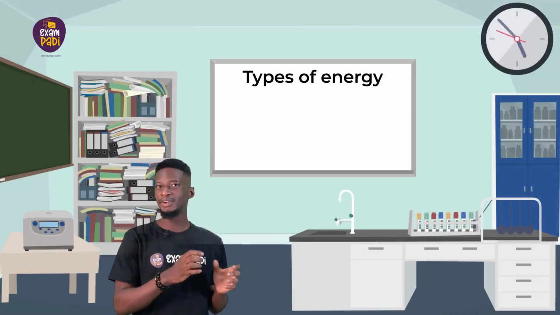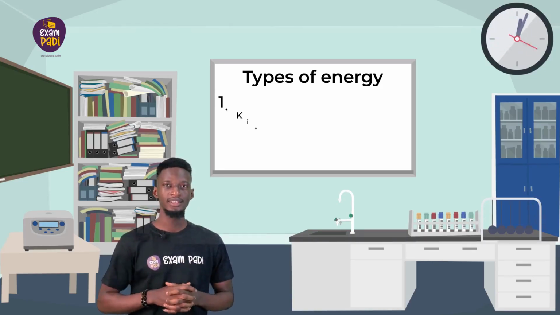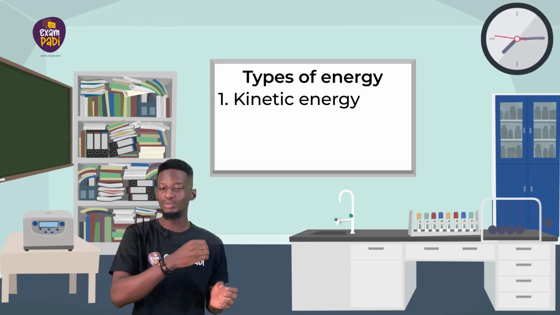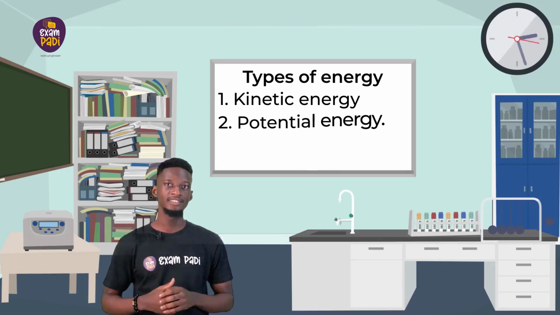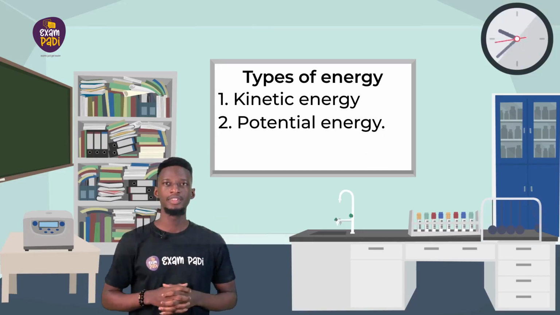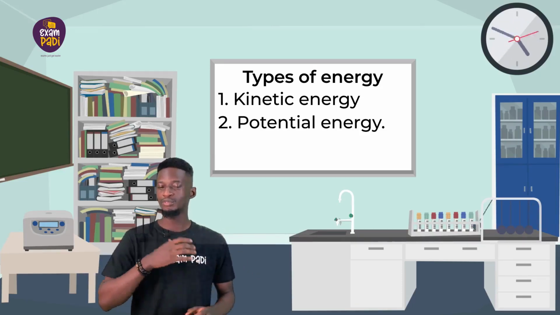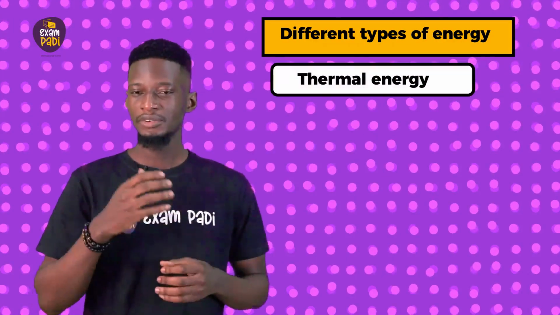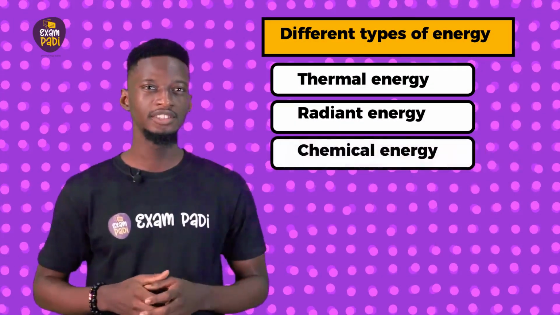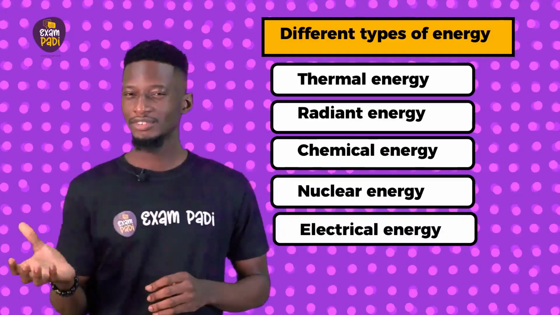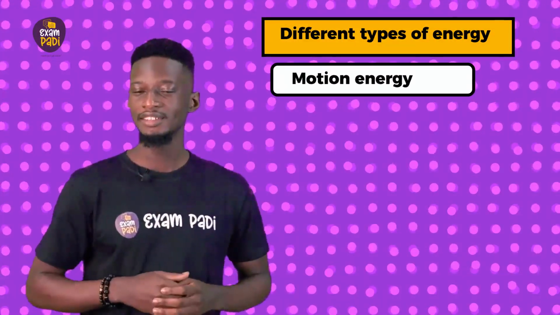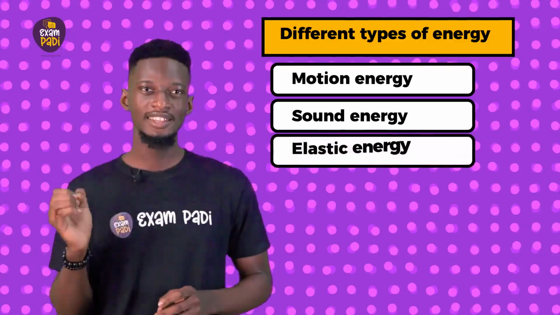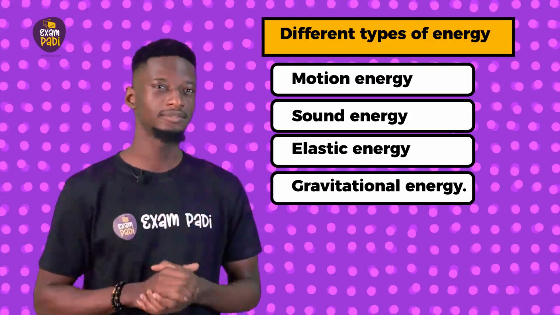Types of energy can be categorized into two broad categories: kinetic energy, which is the energy of moving objects, and potential energy, that is energy that is stored. These are the two basic forms of energy. The different types of energy include thermal energy, radiant energy, chemical energy, nuclear energy, electrical energy, motion energy, sound energy, elastic energy, and gravitational energy. Let's discuss further on the listed types of energy.